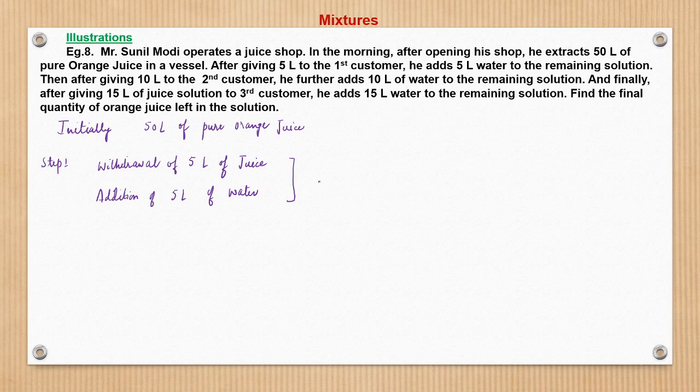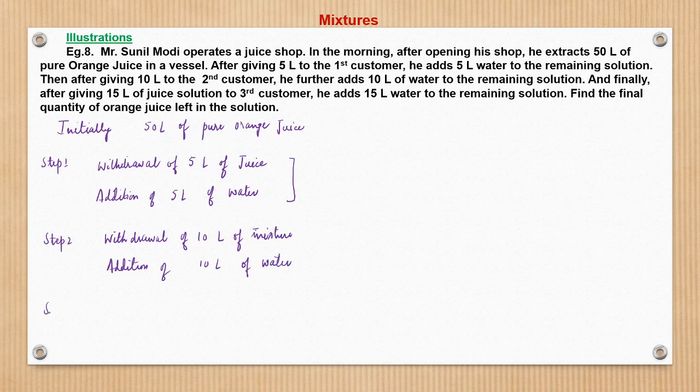So what happens here? After this process, then in step 2, let me finish writing. Withdrawal of 10 liters of juice mixture, and addition of 10 liters of water.